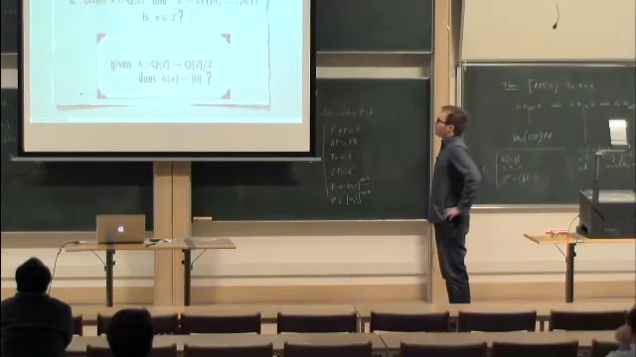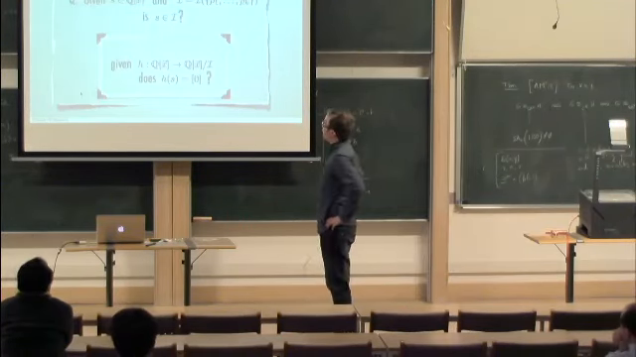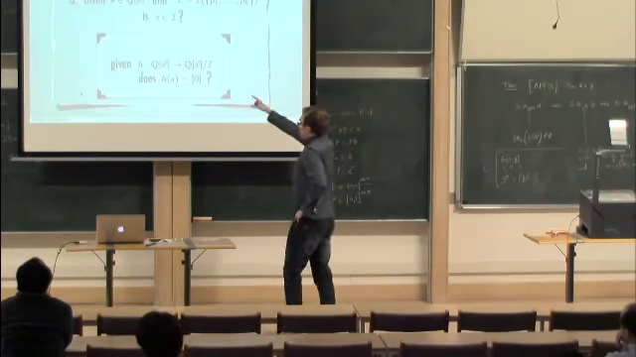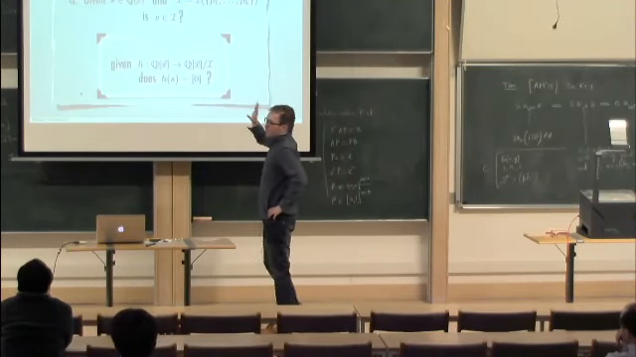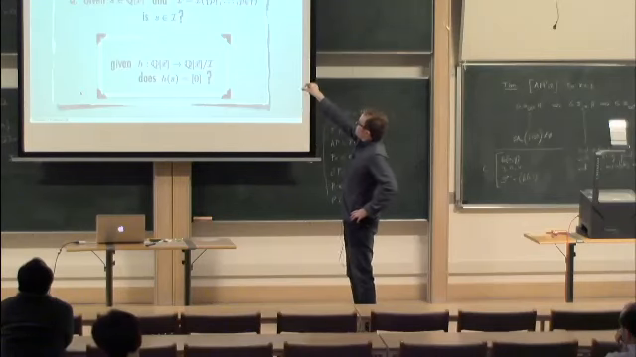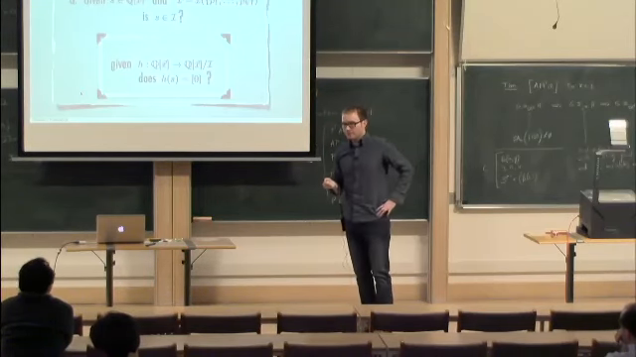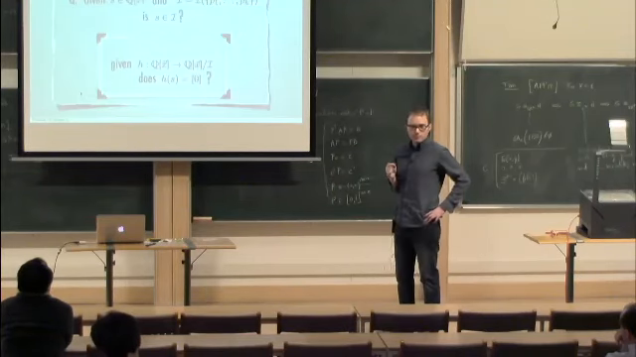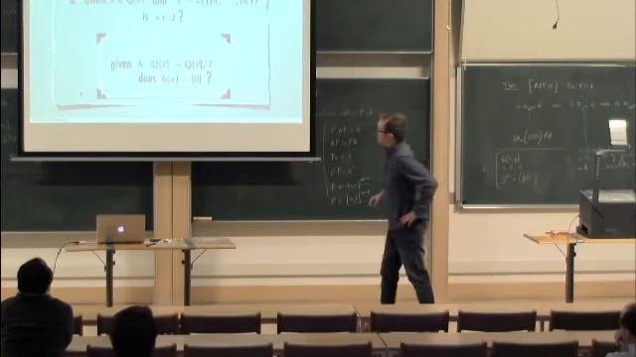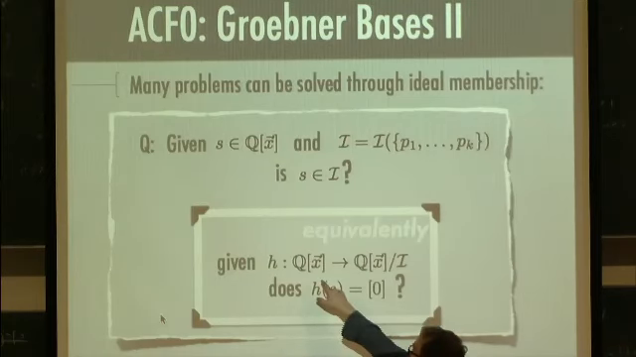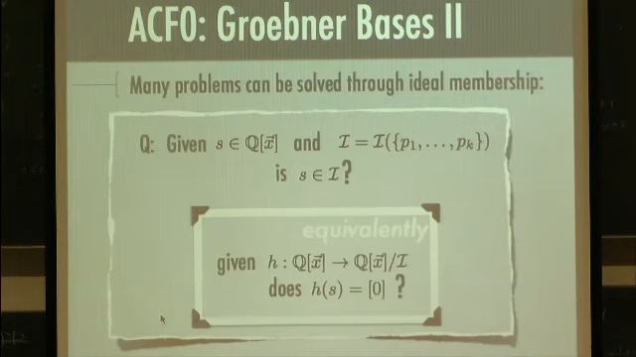Gröbner bases are very useful for the following problem, and that is deciding ideal membership. This problem takes the following form. Given a polynomial S in our polynomial ring, again we have finitely many variables, and an ideal I, which is generated by P1 to Pk, is S a member of the ideal? This is a natural problem that arises in many areas of mathematics. That's equivalent to saying: I'm given a ring homomorphism that's induced by this ideal from our original polynomial ring to the quotient ring, where we quotient by the ideal I, and does this homomorphism map our polynomial to the equivalence class of 0?